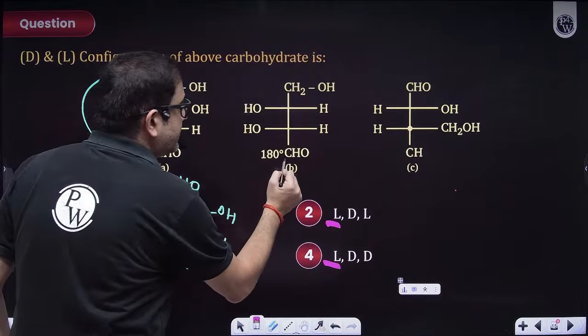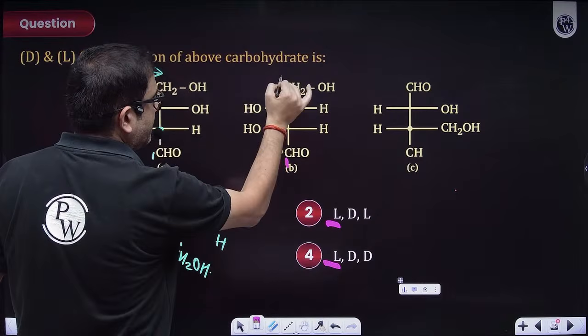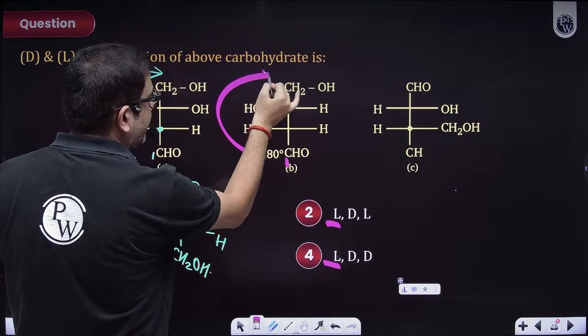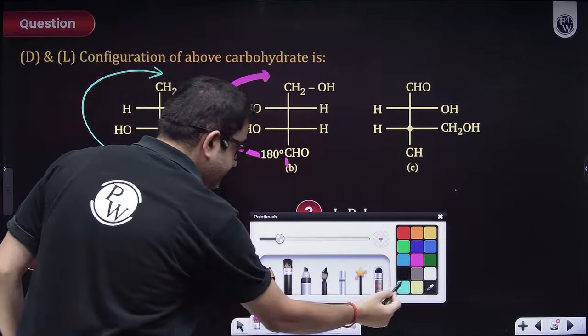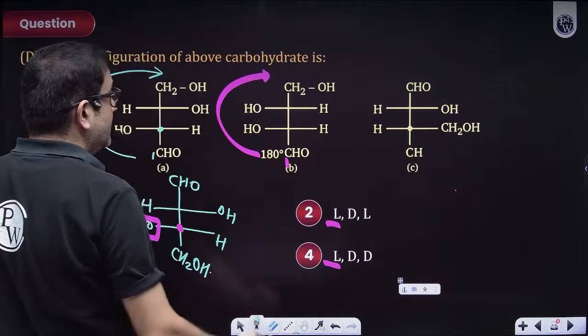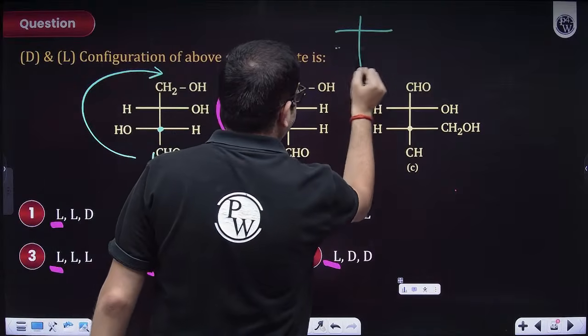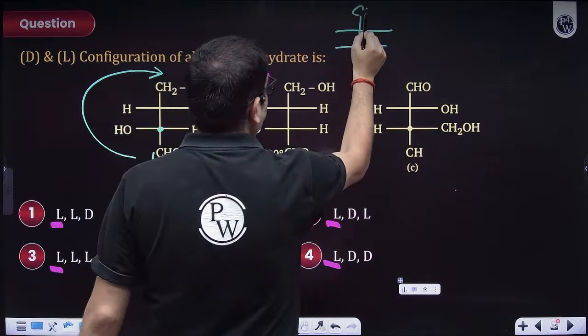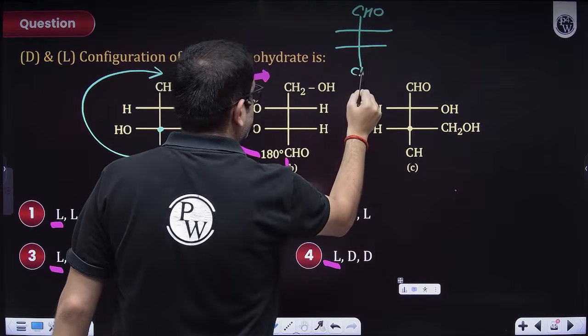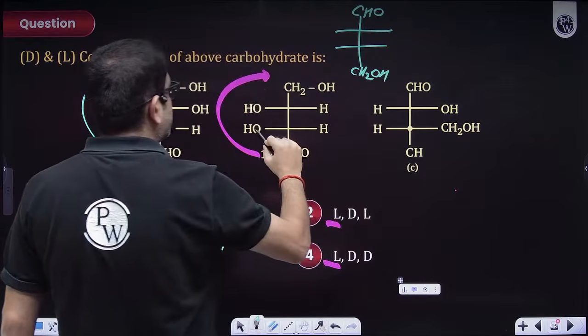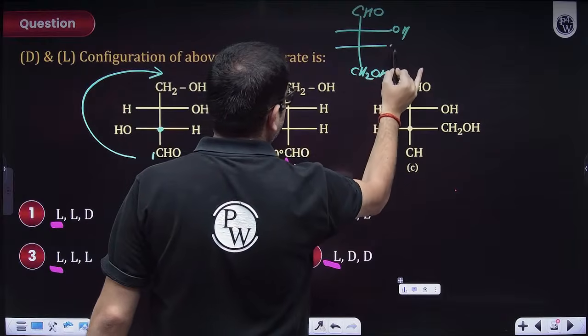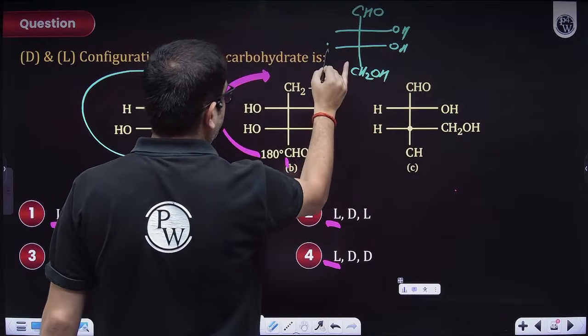Hey, sir, what about this? Again, sir, this is carbon number 1 and that is the last carbon. So we again have to rotate by 180 degrees. Then do it, beta. So, let's rotate it over here. This CHO will come at the top, this CH2OH will be here, and obviously both the OH will be here and both the H after rotating will be here.